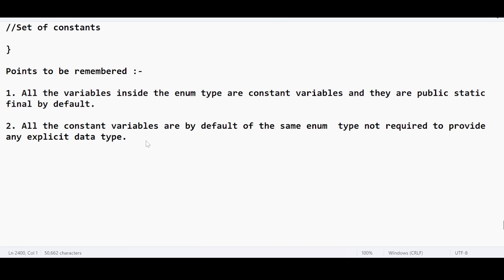Okay, third point. All constant variables are named constants by default.